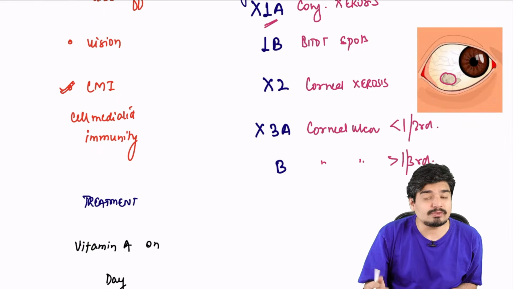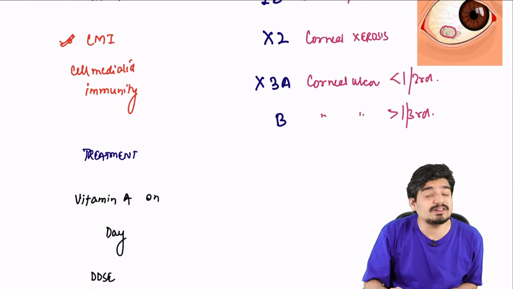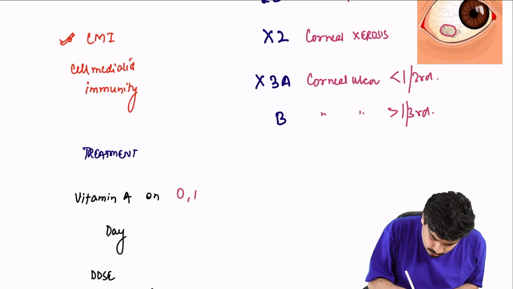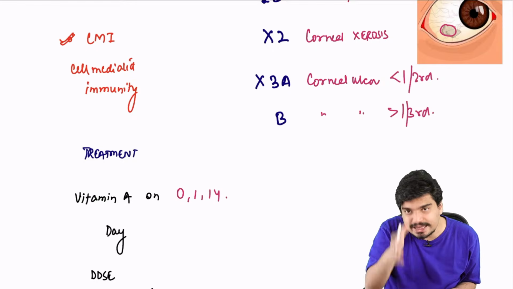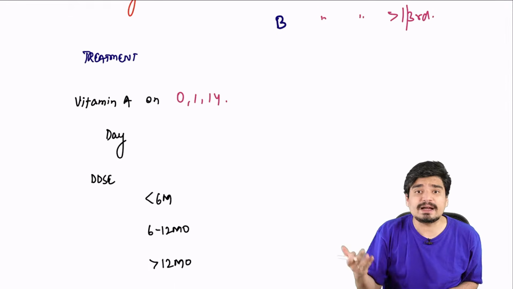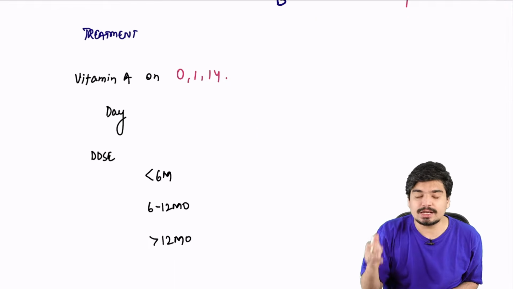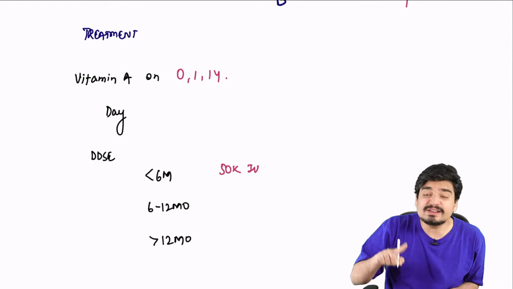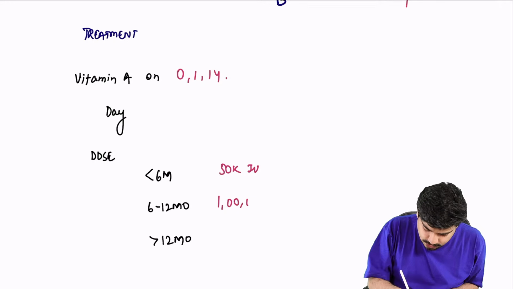What will be the treatment of vitamin A deficiency? You need to give vitamin A. Remember, it's a medical emergency because the child can become blind. So you'll give vitamin A on day 0, day 1 and day 14. That is, on that day itself, the next day and 2 weeks later. The dose will depend upon the age of the child. If the child is less than 6 months, you will give 50,000 international units. Between 6 to 12 months, you will give 1 lakh international units.